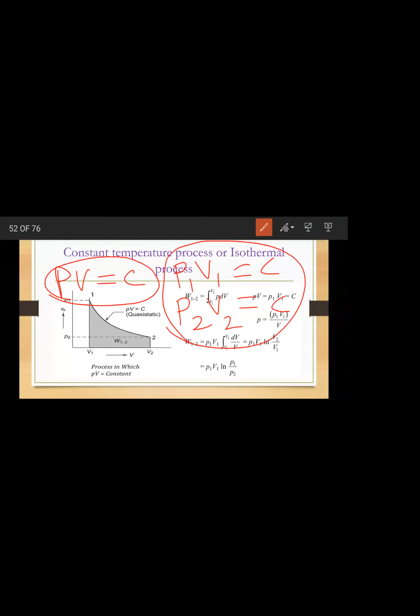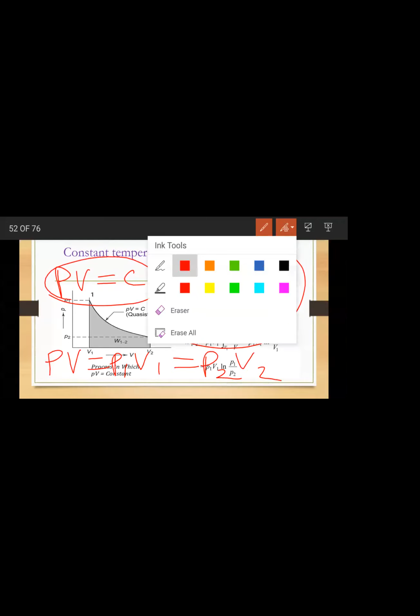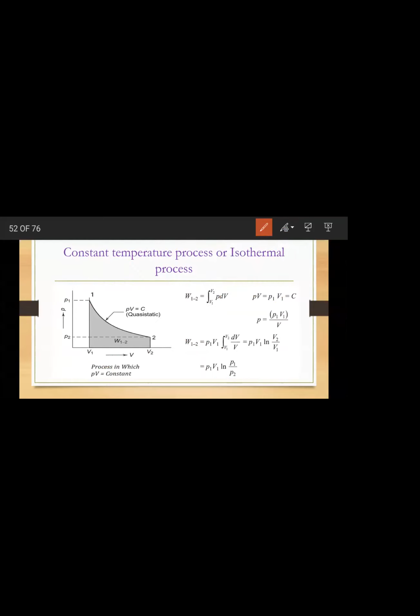Okay, after combining, PV is equal to P1 V1 is equal to P2 V2. Can I write like this? Combining all the three. Yes, ma'am. Okay, so I have combined all the three. So what is the formula here? PV is equal to P1 V1 is equal to P2 V2.